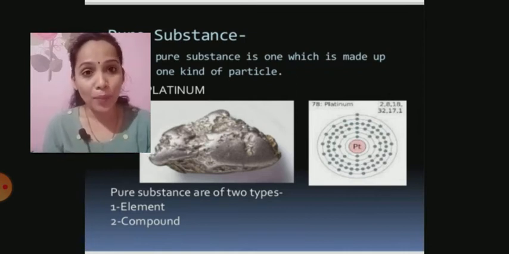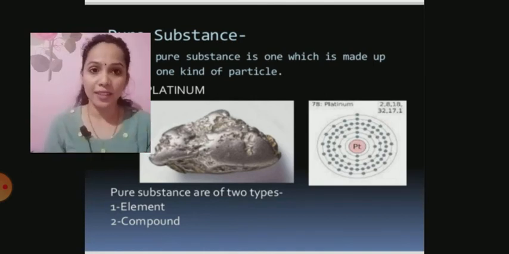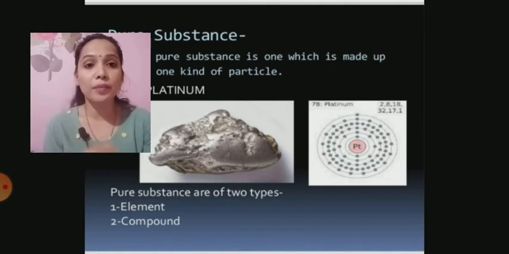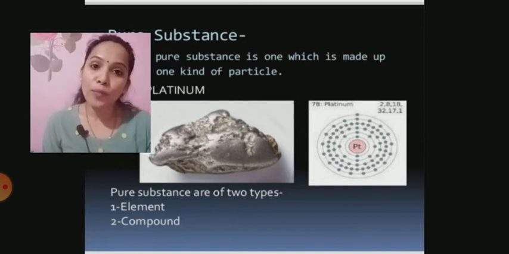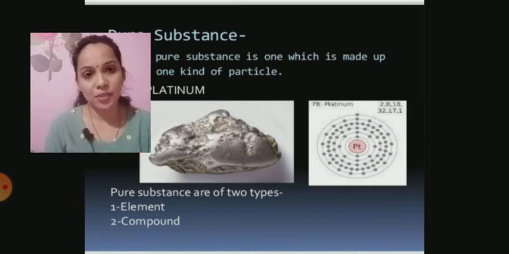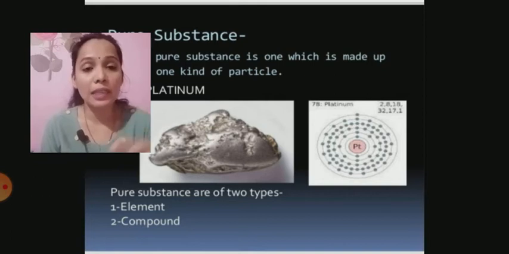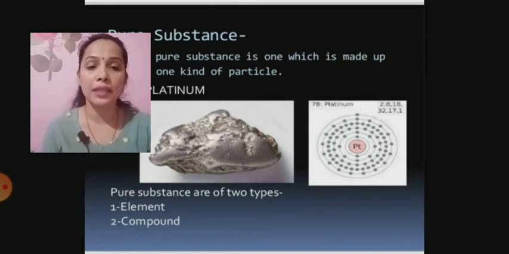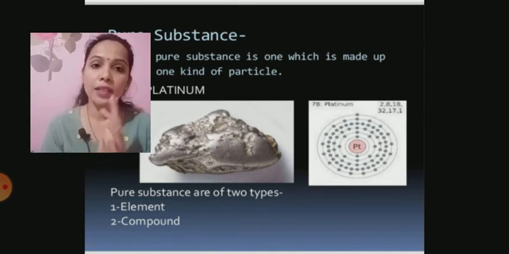Why is it called a compound and not a mixture? It's because they are chemically bonded with each other. So you cannot separate sodium from oxygen and oxygen from hydrogen just by physical methods like filtration or evaporation, etc. Therefore, compounds also come under pure substances. An example is sodium chloride. Table salt is chemically called sodium chloride. You cannot separate them by physical methods into sodium and chlorine. Therefore, elements and compounds are the two types of